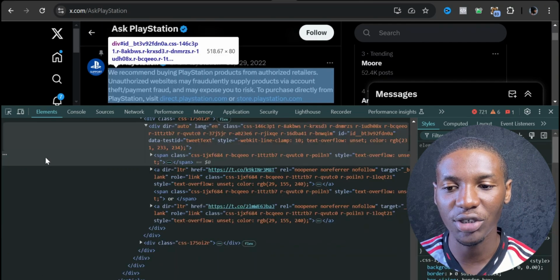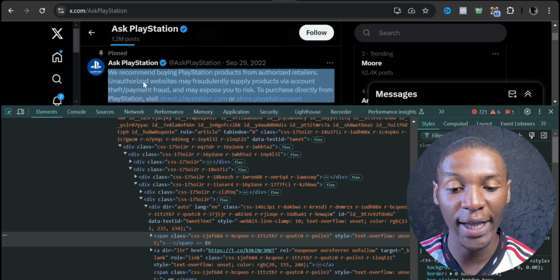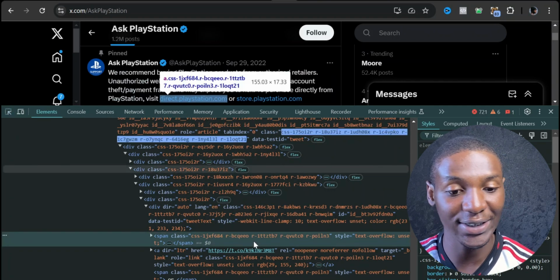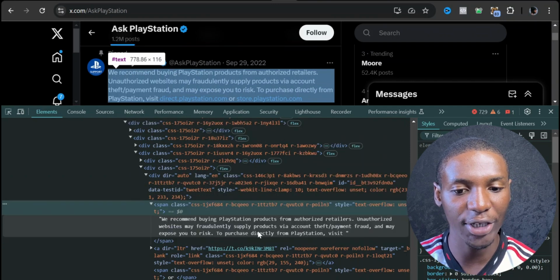So I'm going to come over to this icon over here at the left hand section and click on that, and I'm going to scroll down here to this text section. I'm going to click on that, and what that is going to do is highlight the part of the code that has this text that we want to edit. I'm going to open up this code right here, and then you can see this is the text right here. So I'm going to come over here and edit this code.